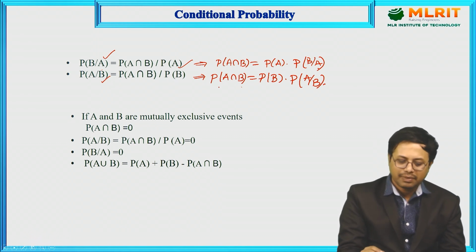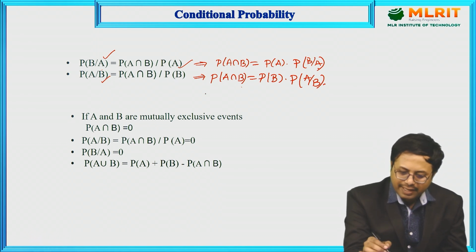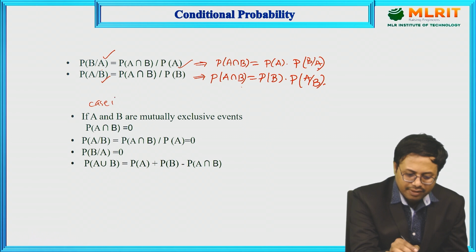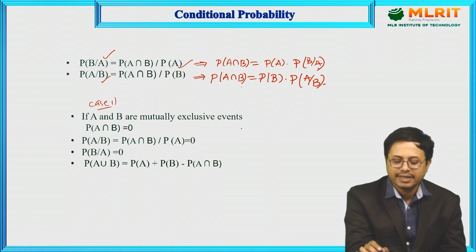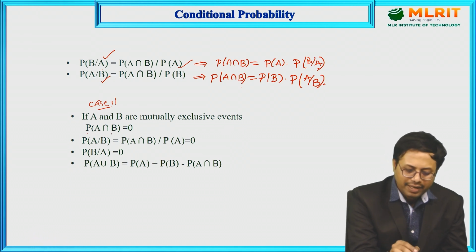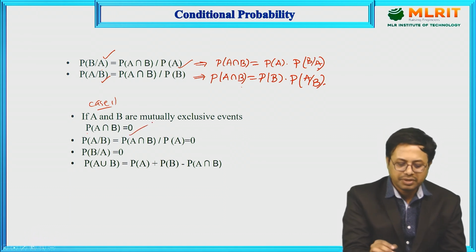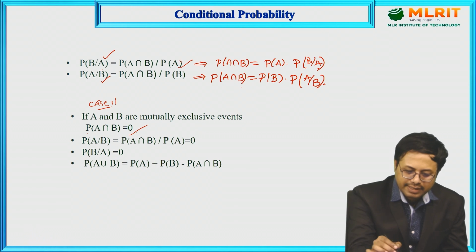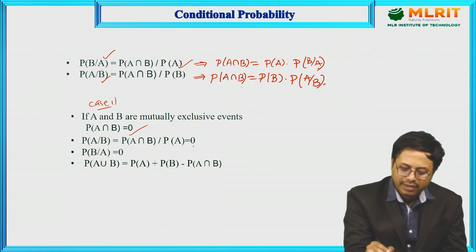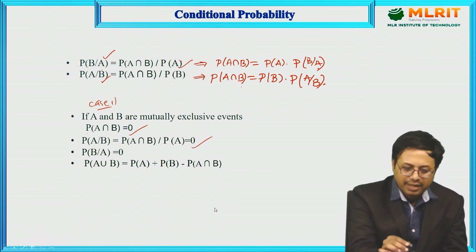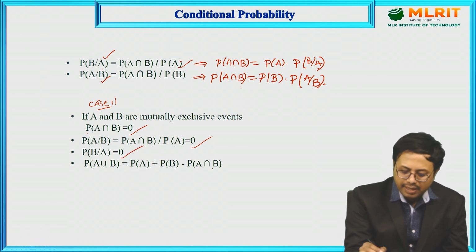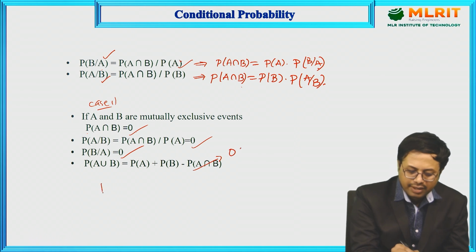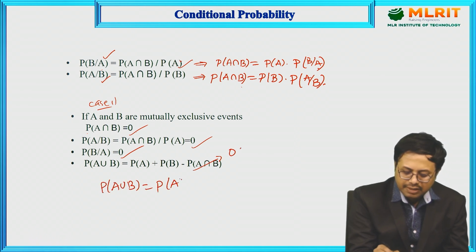Next, for the same case, we are having special cases. Case 1: if A and B are mutually exclusive, there is no coinciding part, then P of A intersection B is equal to 0. When you substitute P of A intersection B equal to 0 in this equation, you will get P of A by B equal to 0. Similarly, if you take P of B by A, it will be 0. Then what happens? In P of A union B, this term will become 0. Then you are going to get P of A union B is equal to P of A plus P of B.